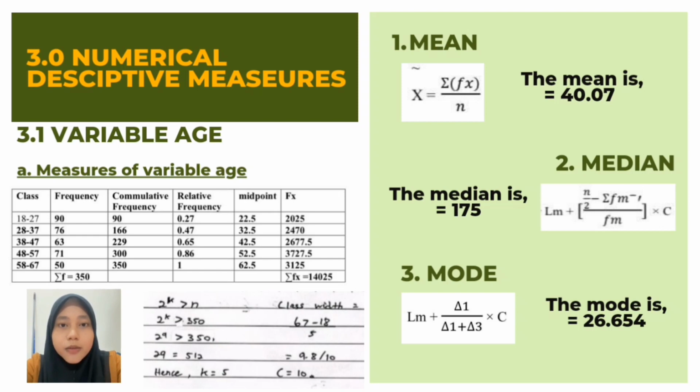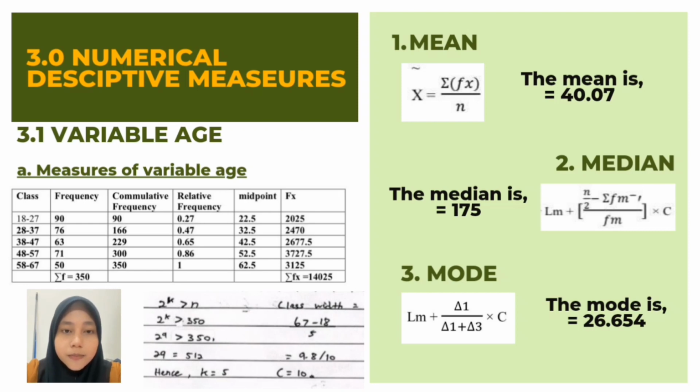To find the mean, we use the formula where the sum of fx is divided by n, which is the sum of frequency, 350. This formula can also be used for BMI and charge. So the mean is 40.07. As for the median, we use the formula Lm plus (n/2 minus sum of F(m-1)) divided by Fm, multiplied by c, using the same formula for BMI and charge. And to find the mode, we use the formula Lmo plus difference 1 divided by difference 1 plus difference 2, multiplied by c. We use the same formula for BMI and charge.